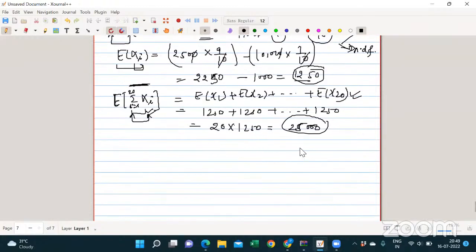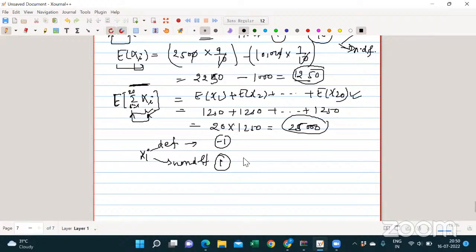I told you we have two options: Xi can be defective or non-defective. But our loss is negative, so for defective I can take the value -1, and for non-defective I will take the value 1.